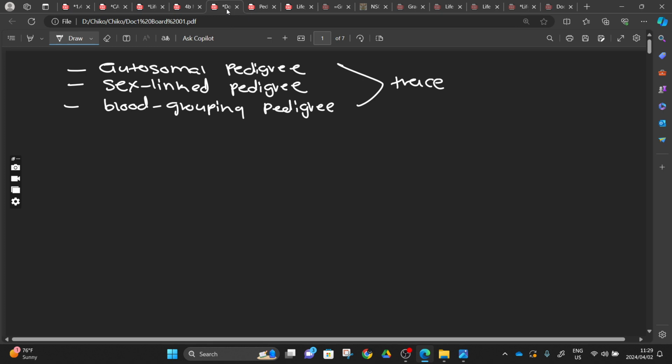If we are talking about the sex-linked pedigree, we have hemophilia, we have color blindness, and then we have Duchenne muscular dystrophy, and two syndromes, Rett and Fragile X. I'm not sure about the last one, right?